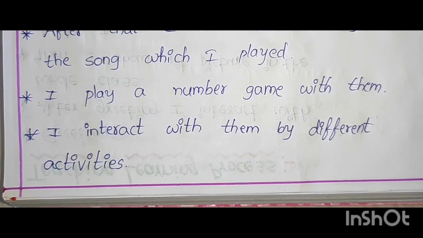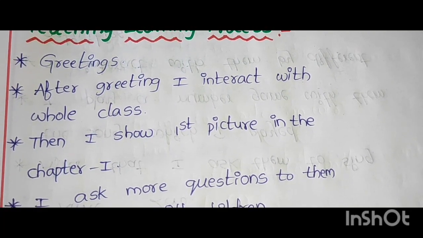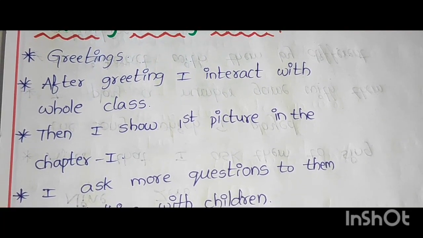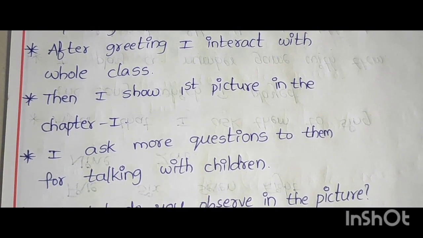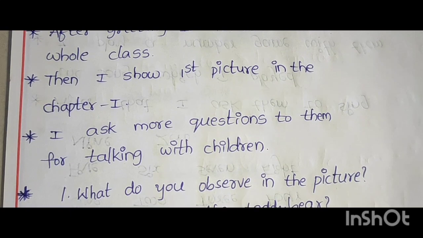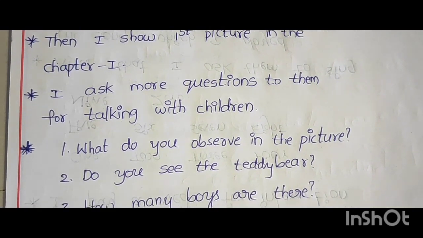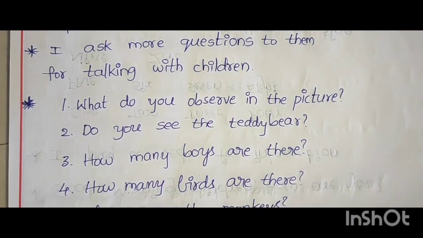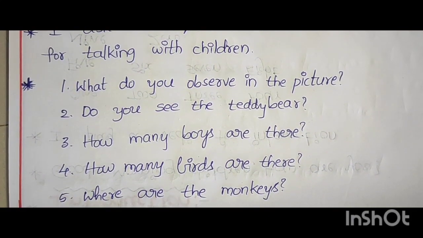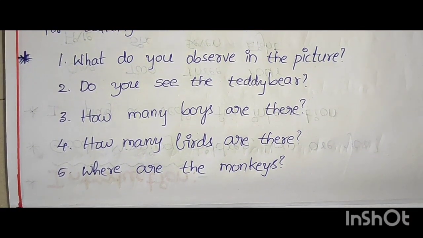Next one is teaching learning process. Greetings. After greetings, I interact with the whole class. Then I show the first picture in chapter 1. I ask more questions to talk with children. What do you observe in the picture? Do you see the teddy bear? How many boys are there? How many birds are there? Where are the monkeys? These are the interactive questions for children.